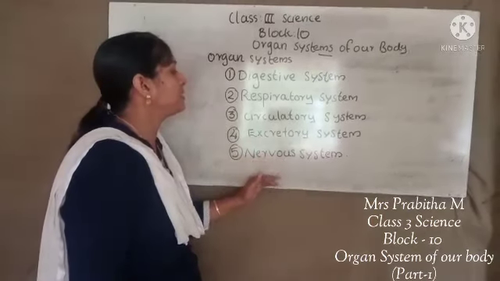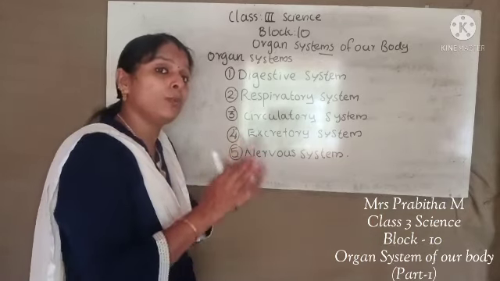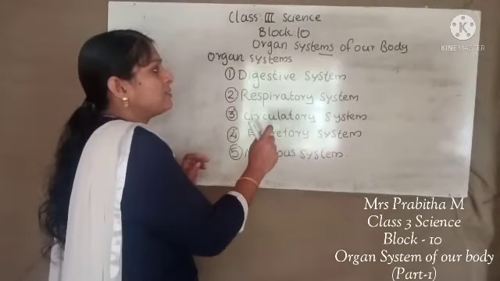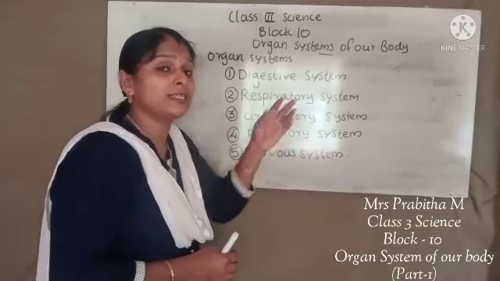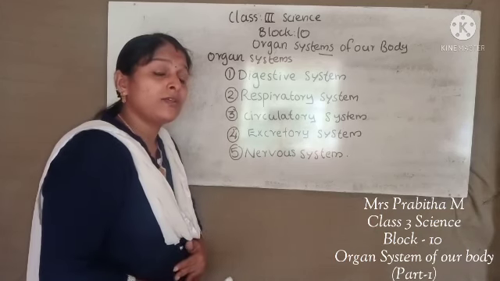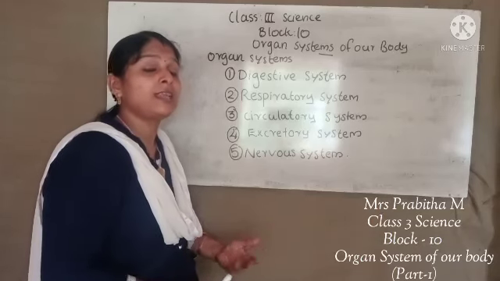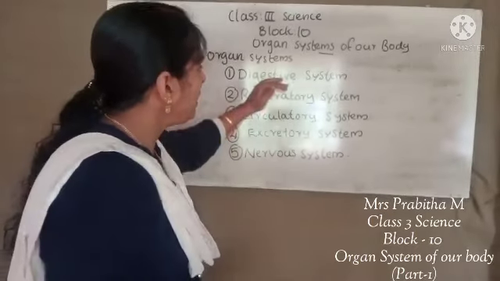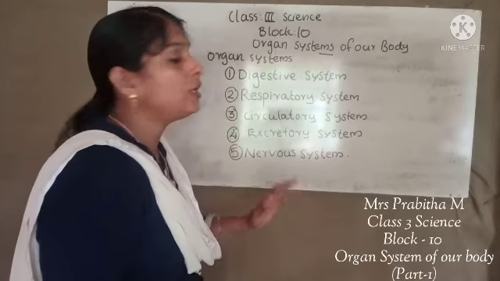Different organs are there for each organ system. So we studied an organ system is a group of organs. The digestive system is an organ system, right? This digestive system works with the help of many organs. Which are the organs that work together in the digestive system? Yes, our mouth, food pipe, then our food reaches the stomach. From the stomach, food will digest, then small intestine, large intestine, rectum. These are some organs of the digestive system. In that way, each organ system has some organs that work together to do its function.